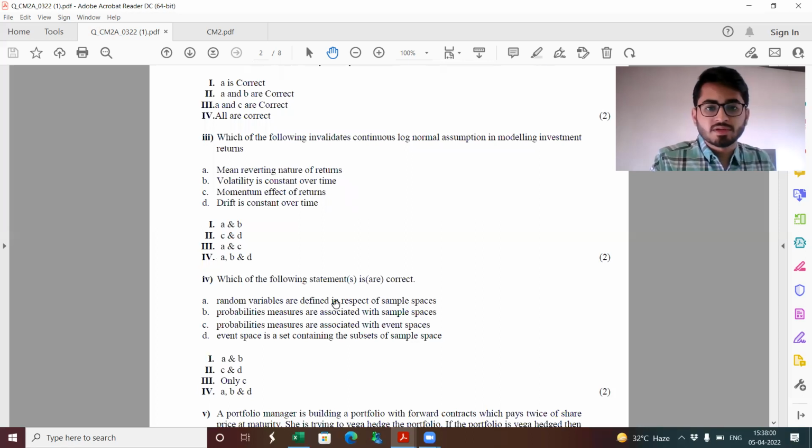Finally, which of the following statements is/are correct? So this is basically direct bookwork only. And again, if some of you are not able to find these exact things, Google it out. I was also referring to, given that the terminologies used are very much similar, event spaces, sample spaces. So I took the help of Google, just searched through various links to get an idea as in which of them are correct.